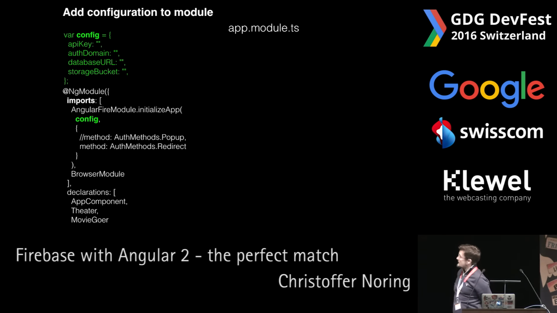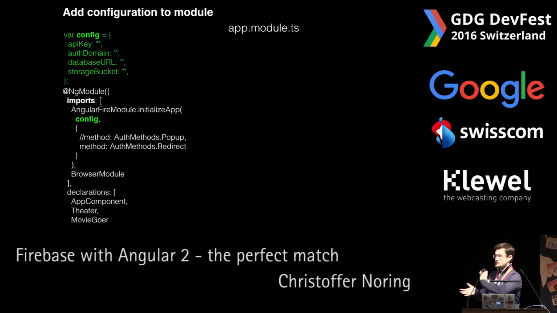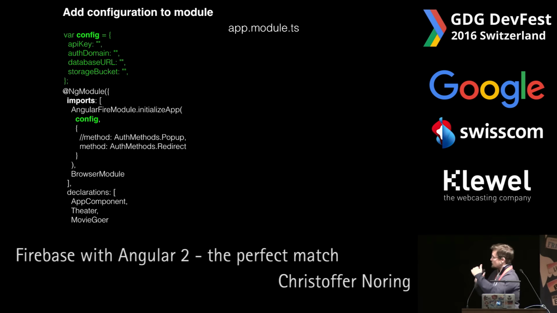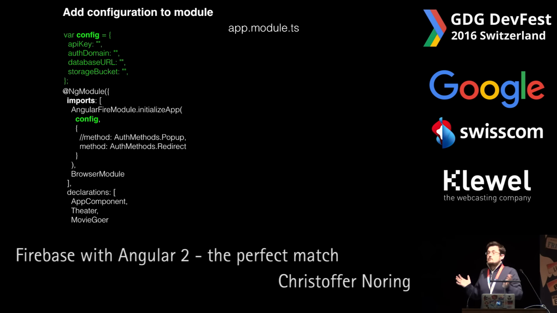So once you have your Angular 2 application, you have a so-called NgModule root. Once you have that, you have the config to the right here, sorry, the left. And the only thing you need to do is to call the Firebase initializeApp with the proper config. That's it. That's all you need to be configured with Angular 2 and Firebase. So when you come to this point, you have a working connection. Okay, that's great. So I have a working connection. What do I do then?